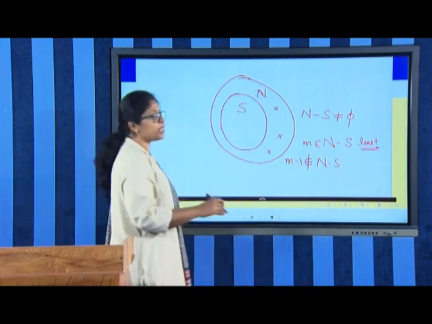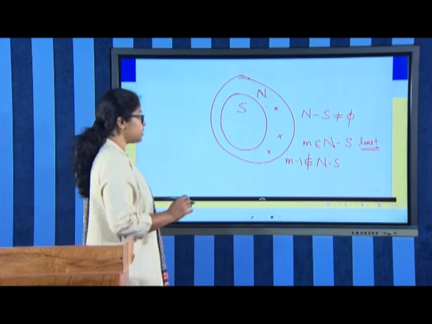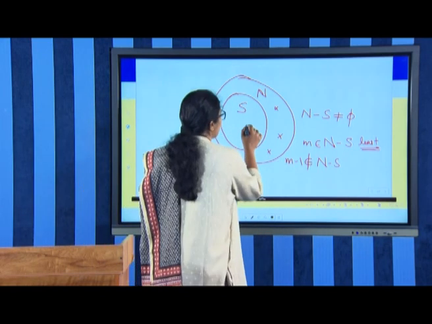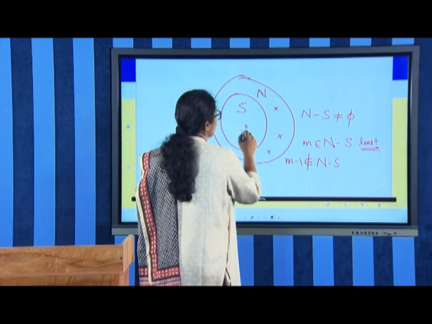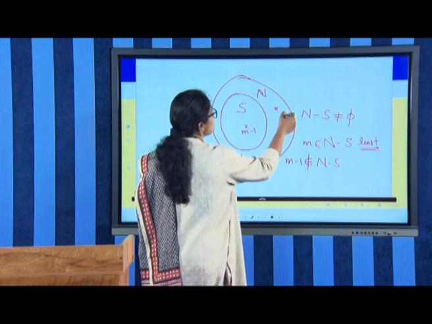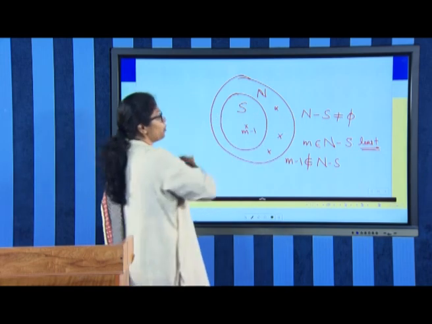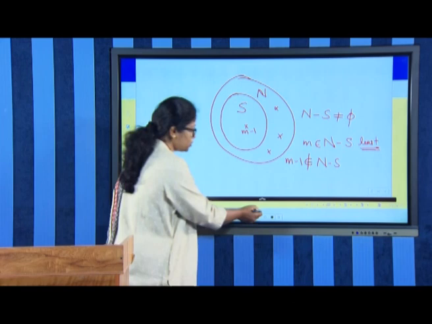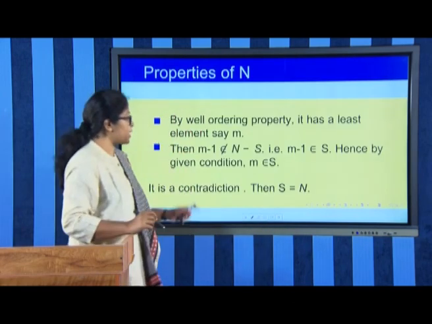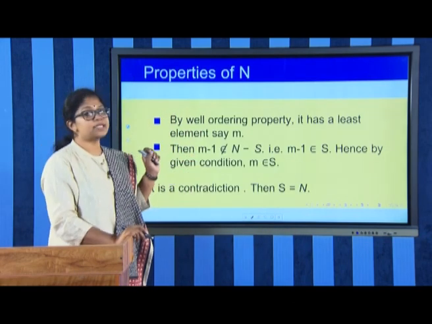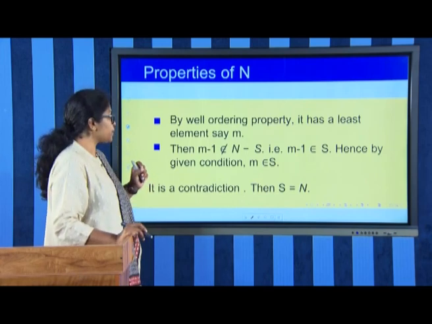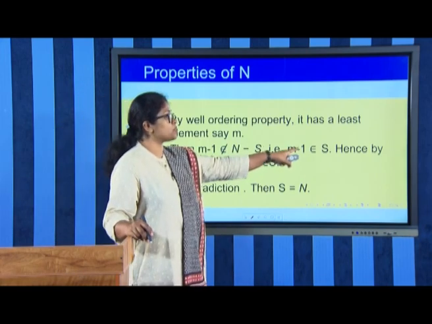So, m minus 1 does not belong to N minus S. So m minus 1 should be somewhere inside S, because m minus 1 is not in N minus S, which means it should belong to S. So, m minus 1 belongs to S means, by the second condition given, if m minus 1 belongs to S,